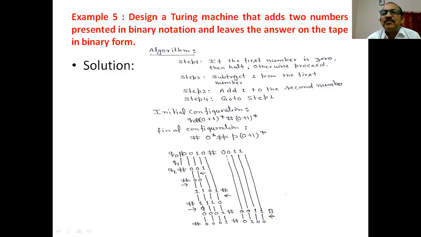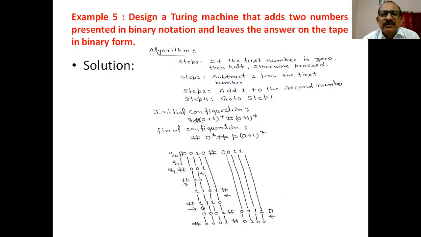We know this technique: how to subtract 1 from a number which is represented in binary form. Next step, add 1 to the other number. We also know this technique: how will we add 1 to the number? And we repeat this process. Go to step 1. We repeat these steps until the first number becomes 0. Is the algorithm clear?